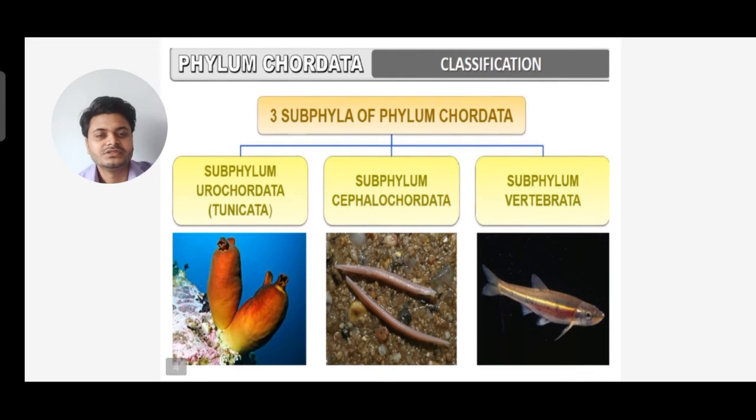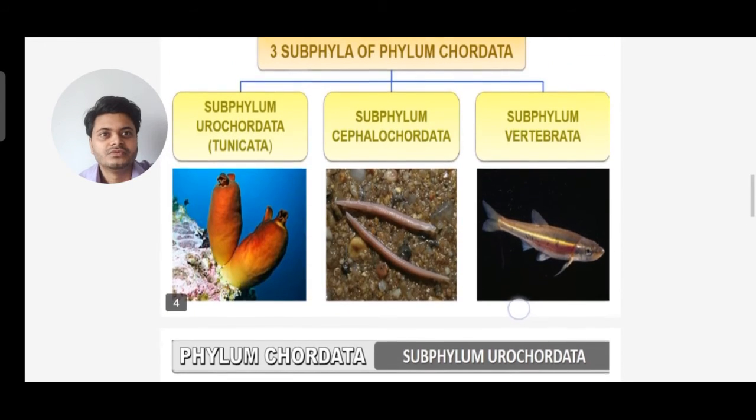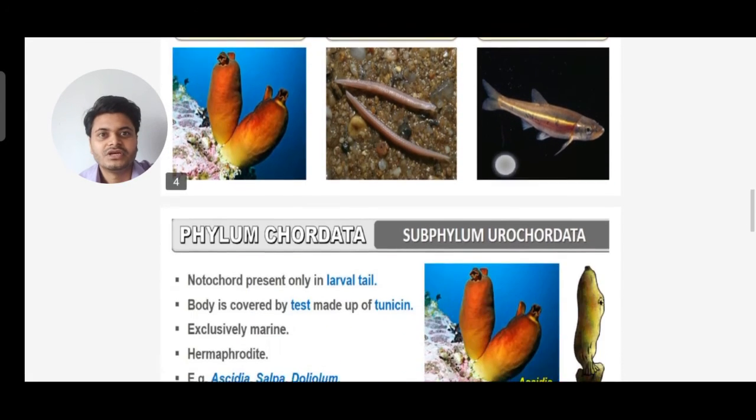This is the outline chart of phylum Chordata classification. Phylum Chordata has 3 subphyla. The first subphylum is Urochordata, then Cephalochordata, and then Vertebrata. Urochordata is also called Tunicata. So Urochordata, Cephalochordata, and Vertebrata are the 3 subphyla of Chordata. Urochordata and Cephalochordata are protochordates.